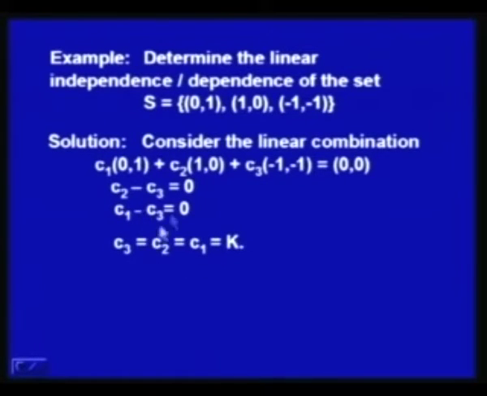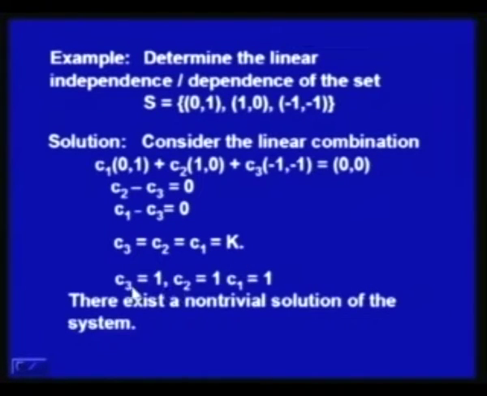So, the solution of these 2 equations gives us C2 is equal to C3 from the first equation, C1 is equal to C3 from the second equation, and this can be assigned any arbitrary value k. So, we will have C3 is equal to 1, C2 is equal to 1, C1 is equal to 1 when k is equal to 1 is the solution of this equation.